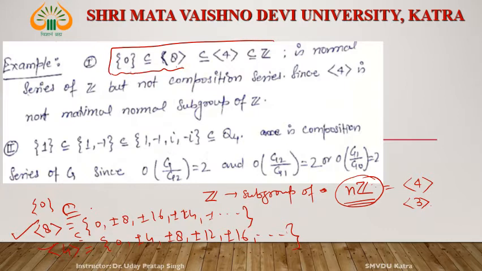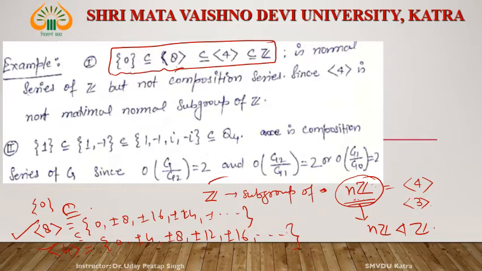This series: in fact, this 0 is a normal subgroup of Z. Then 0 is normal in 8Z, 8Z is normal in 4Z, and 4Z is normal in Z. This series is a normal series but not a composition series.